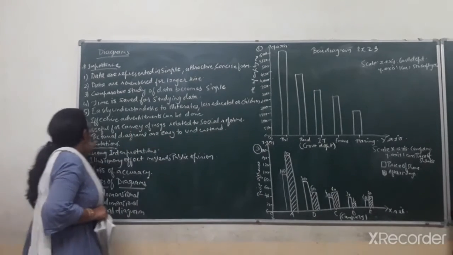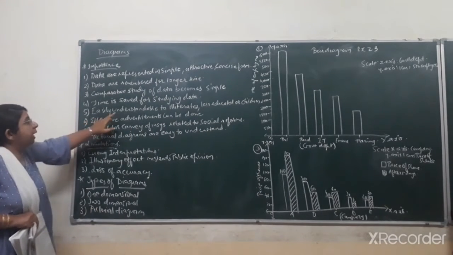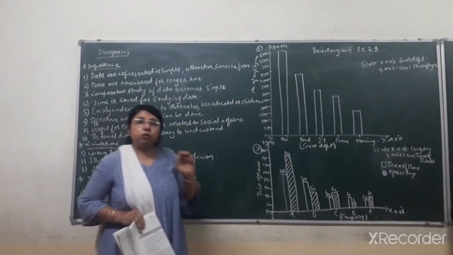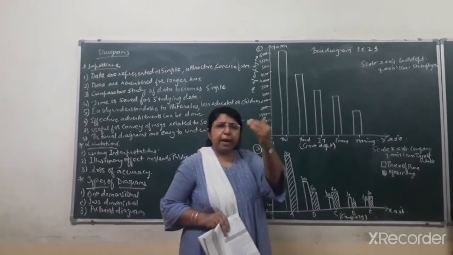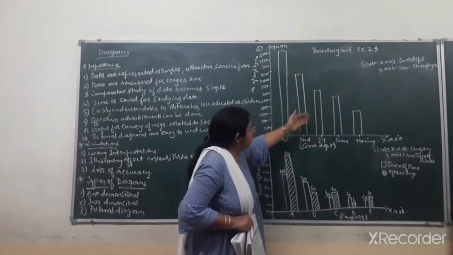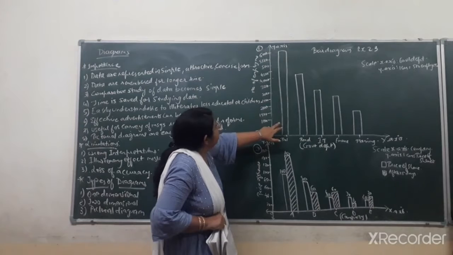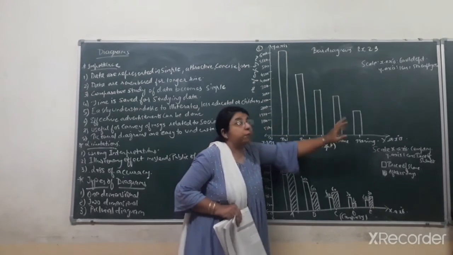Next, the fifth one, it is easily understandable to illiterates, less educated people or children. Here you can see one example, two questions I have taken from your textbook only. You can easily see the data in the form of different bars.